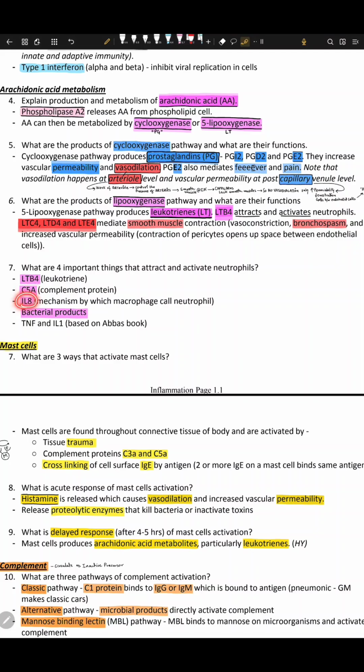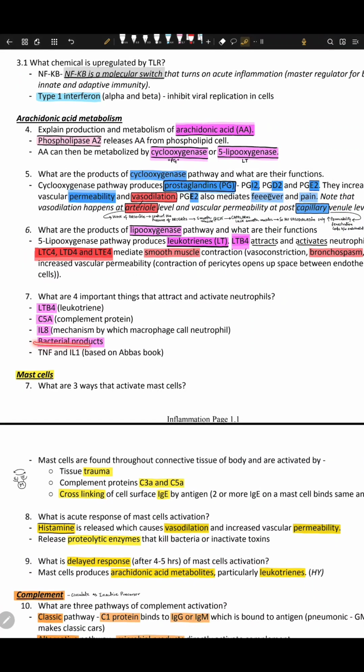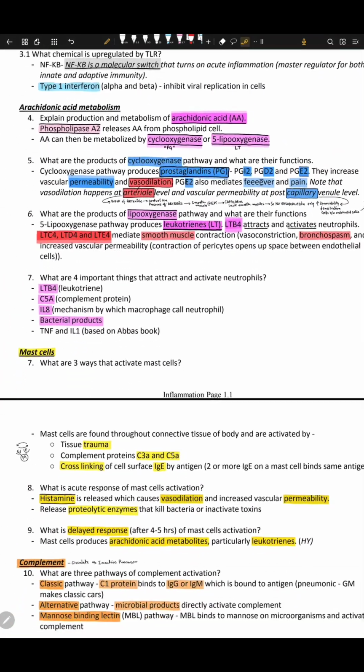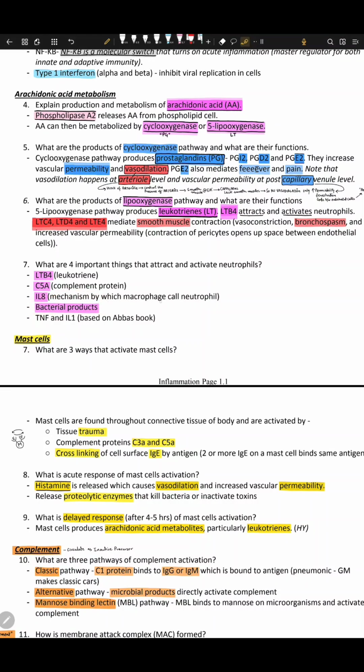What is IL-8? IL-8 is interleukin 8, right? Interleukin 8 is the mechanism by which macrophages call neutrophils. They are calling the big guns, which are the neutrophils. So macrophages release IL-8. IL-8 is the mediator between macrophages and neutrophils. Another thing, bacterial products. This is one of the bacterial products, right? Once the macrophages recognize these bacterial products, they can call the neutrophils via IL-8. We can use C5a, which is part of the complement proteins, and we can use leukotriene B4.